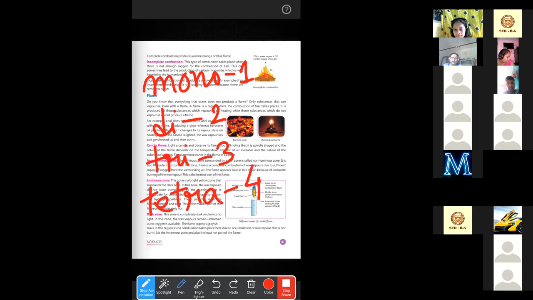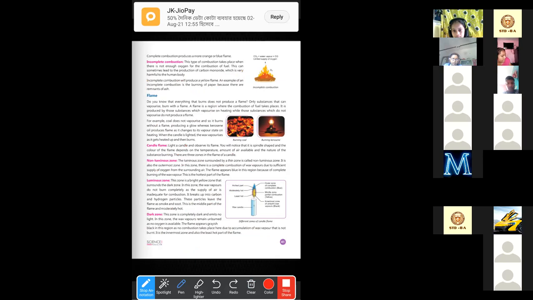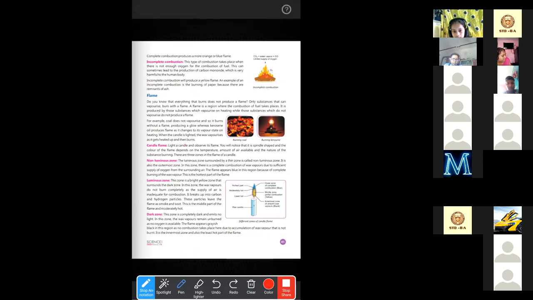And for 5, penta, P-E-N-T-A. Okay, so for now, up to 5 is sufficient for you. But there are other names, like for 6 hexa, for 7 hepta, for 8 octa. Up to 10, so many names are there. Up to 5 is okay for today.